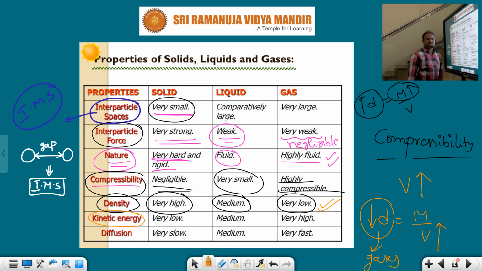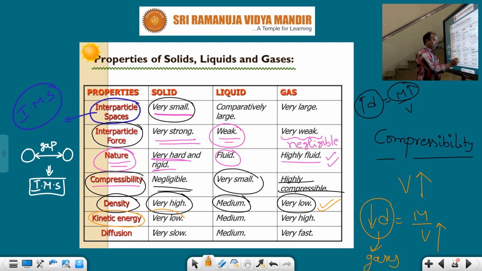Next one is kinetic energy. What is kinetic energy, students? The energy possessed by a body by virtue of its motion is called kinetic energy. For your sake, once again I repeat the definition. The energy possessed by a body by virtue of its motion is nothing but kinetic energy. Moving objects have which energy? Kinetic energy, you know very well.